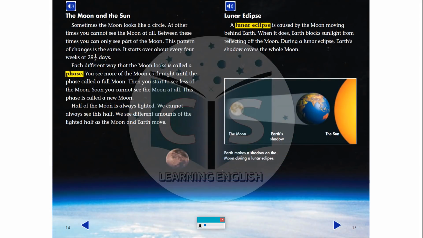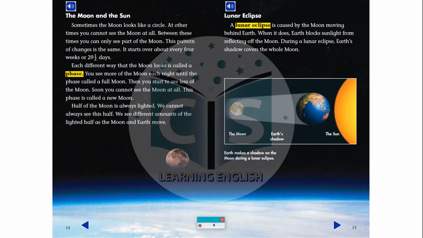The moon and the sun. Sometimes the moon looks like a circle. At other times you cannot see the moon at all. Between these times you can only see part of the moon. This pattern of changes is the same. It starts over about every 4 weeks, or 29.5 days. Each different way that the moon looks is called a phase.